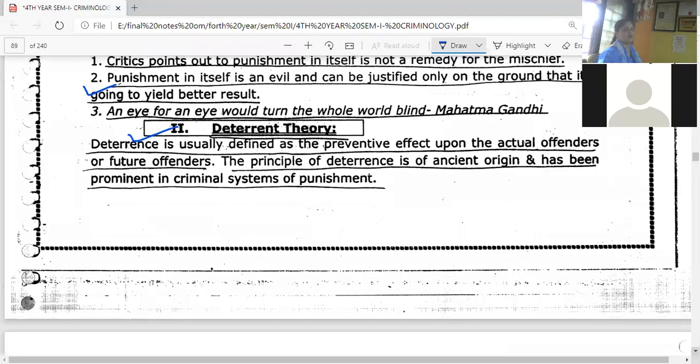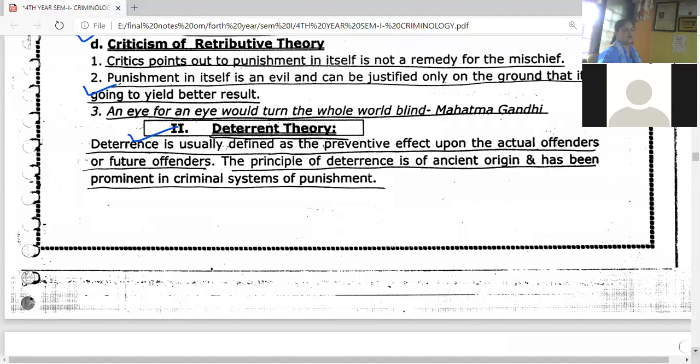Okay, deterrence is usually, as already told you, that is give some serious punishment, severe punishment, harsh punishment, so that not only that offender, फक्त त्या ऑफेंडरला भीती वाटणार नाही तर बाकीच्यांच्या पण मनामध्ये फिअर क्रिएट होईल, ते पण क्राईम करण्यापासून रोखले जातील, डिटर केले जातील. की बाबा आपण असं केलं तर आपल्याला पण तीच पनिशमेंट होईल जी त्याला झाली होती. Deterrence is usually defined as a preventive factor upon the actual offender or a future offender.